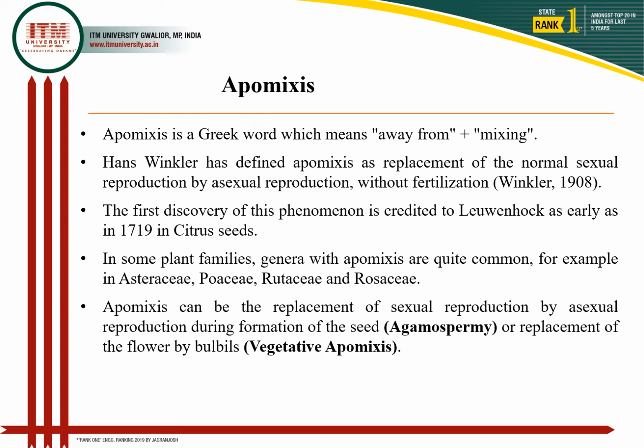But primarily, the major area of concern for apomixis is oogamospermy.